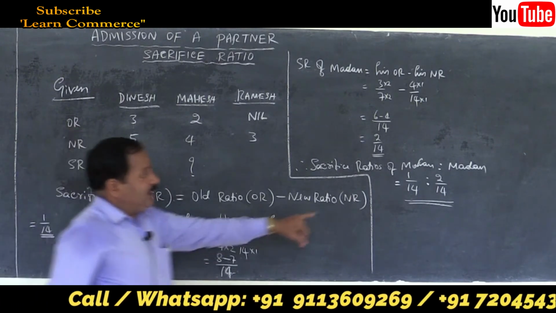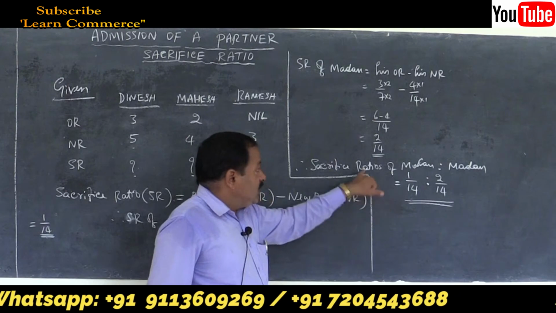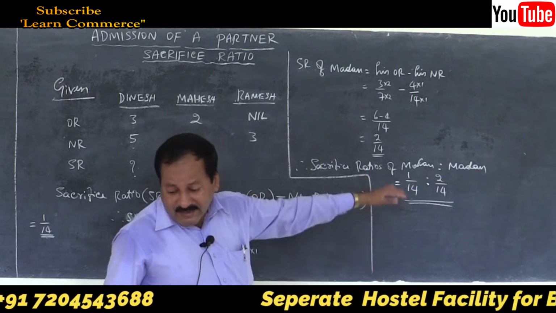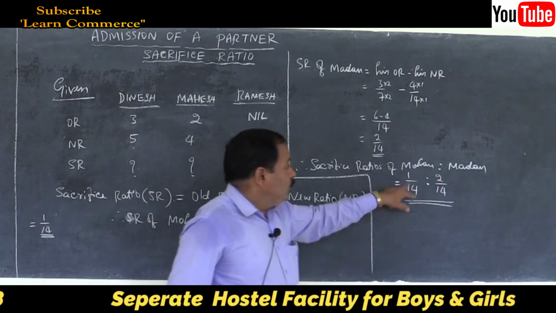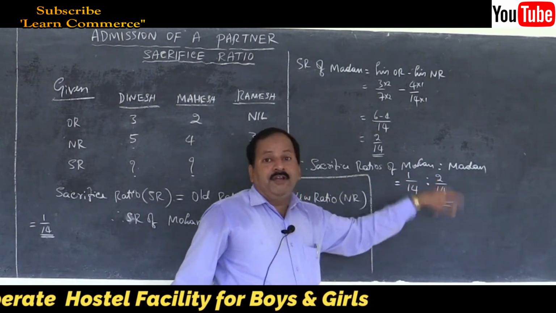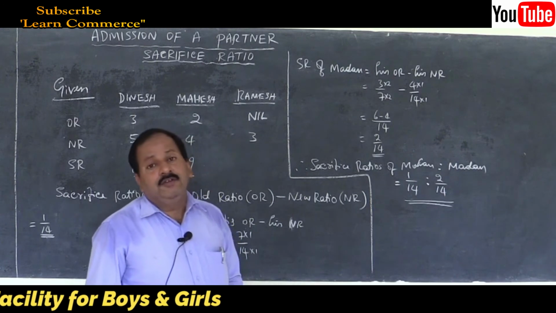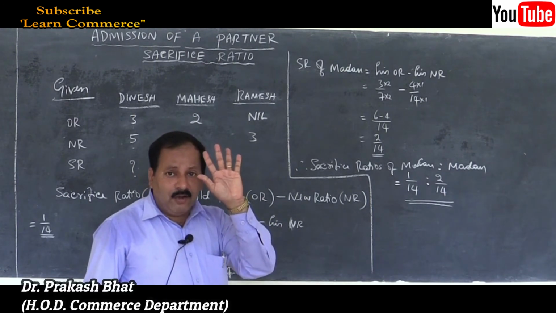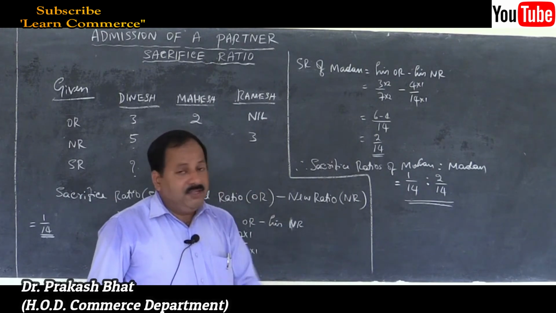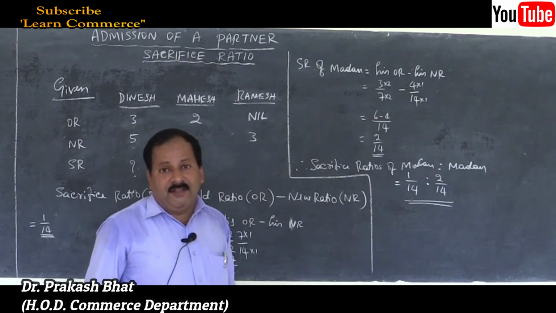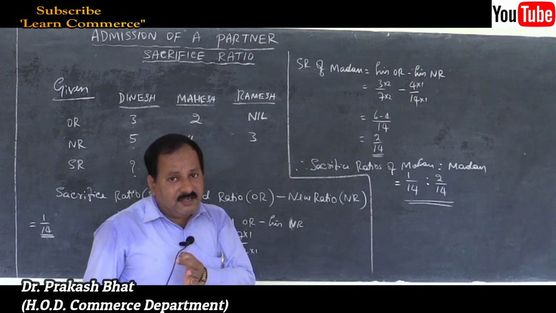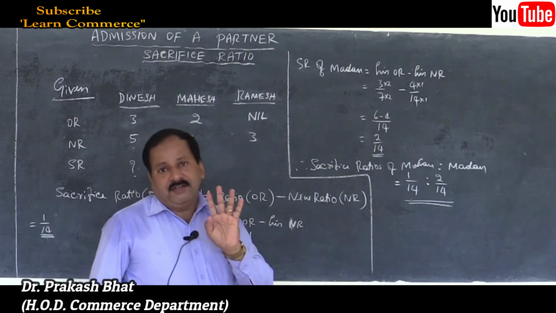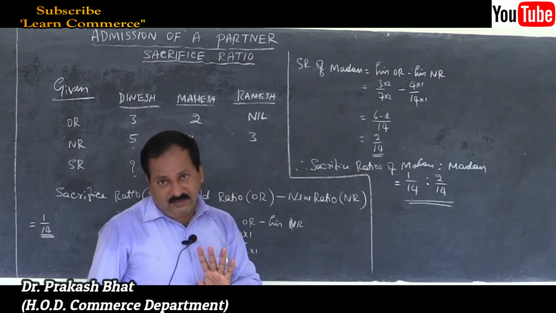Students will write the sacrifice ratios of Mohan, Madan and the new partner, giving 1 by 14 is to 2 by 14 and then the new partner's ratio. Don't write that, because the new partner will not have a sacrifice ratio. He is not going to surrender anything. Only old partners will surrender part of their share to a new partner. So be careful in the examination.